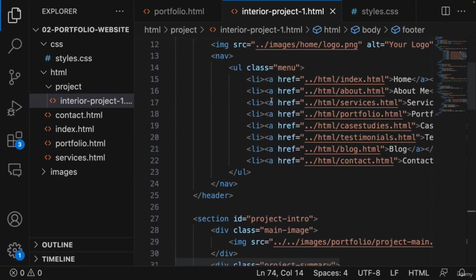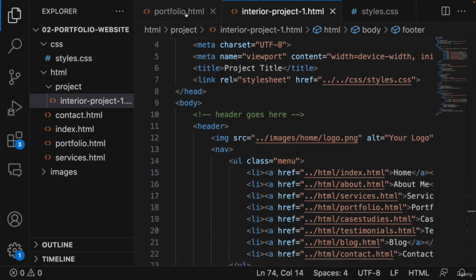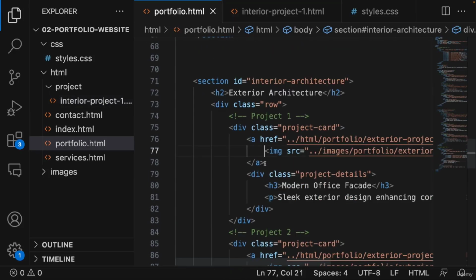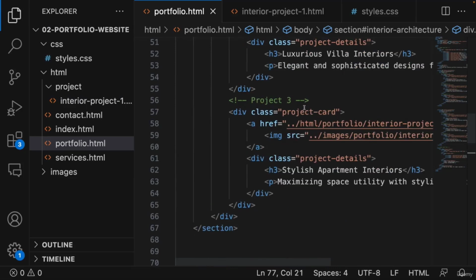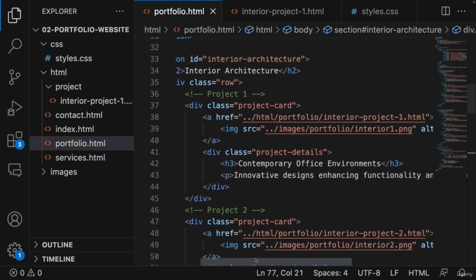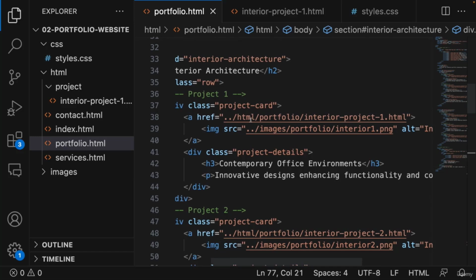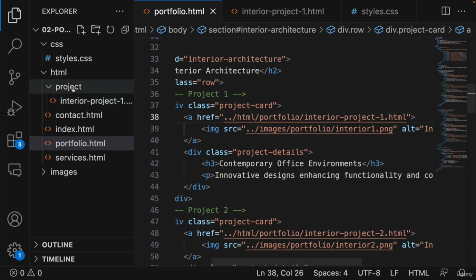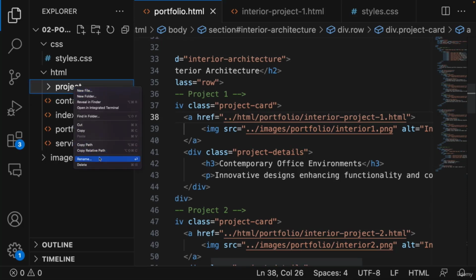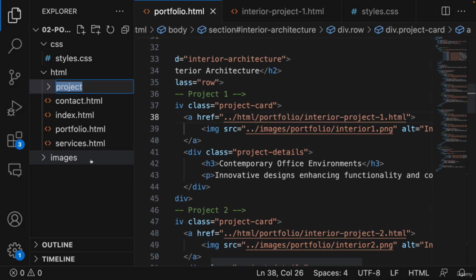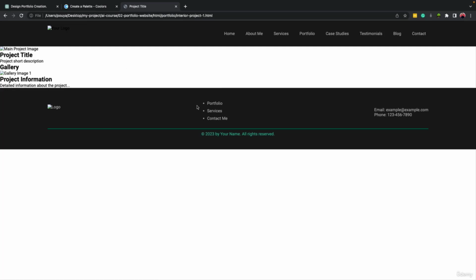And all right, we need to fix the address. So when we are on portfolio, when we click on, let's say, the first image, here on our project card, the address is html/portfolio, etc. The folder that I created is project, so we can replace that with portfolio. We can right-click on the folder, select rename, and paste portfolio. Now if we come back and click on this link, it's working fine.